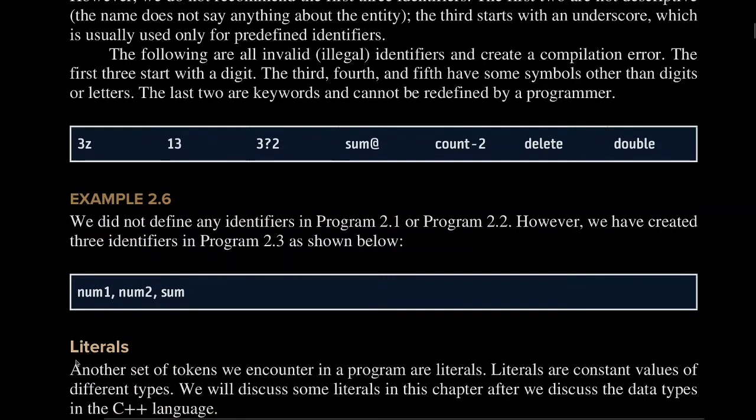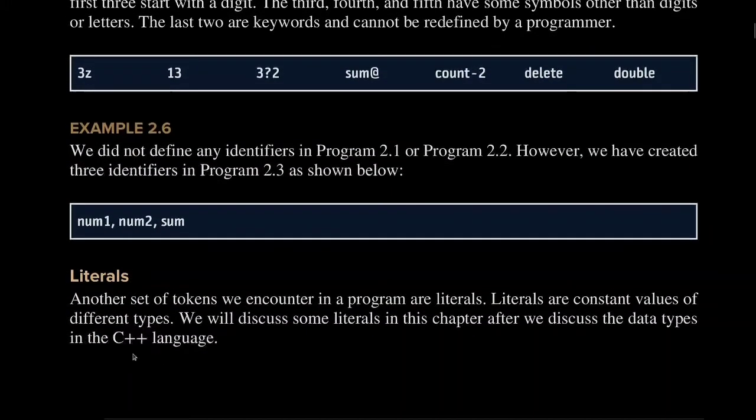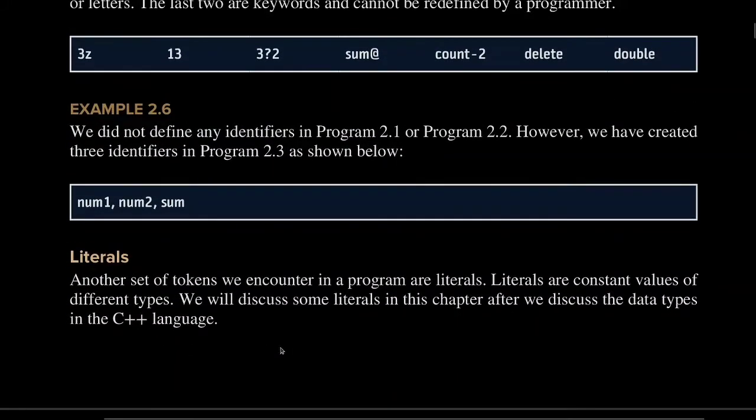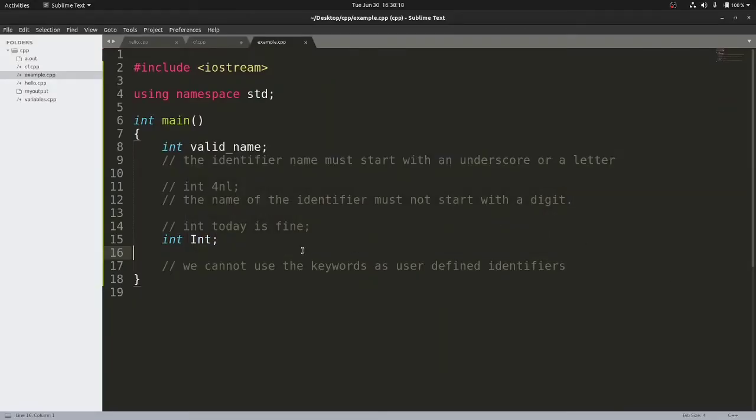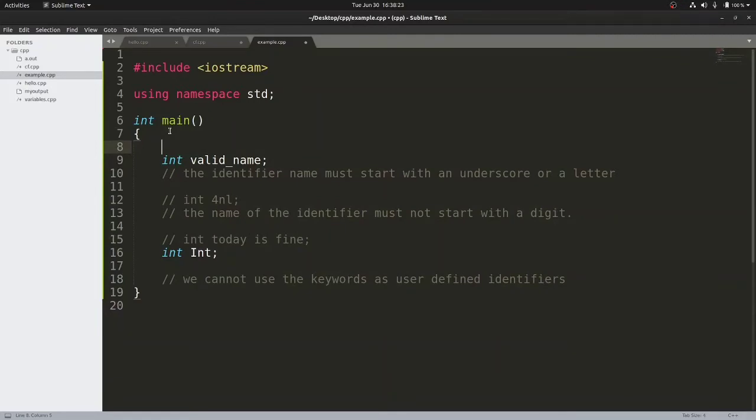Now let's take a brief look at literals. So what is a literal? Literals are the constants. These are the constant values that we use in our programs. For example, if I want to hard code my value, if you remember, in the last program I have written something like this. Long double was the data type, right? And then pi equals 22 by 7. So this is a constant, right? Because I have hard coded the value, so this is a constant actually.